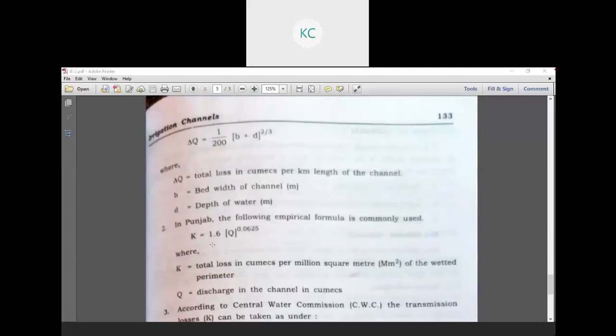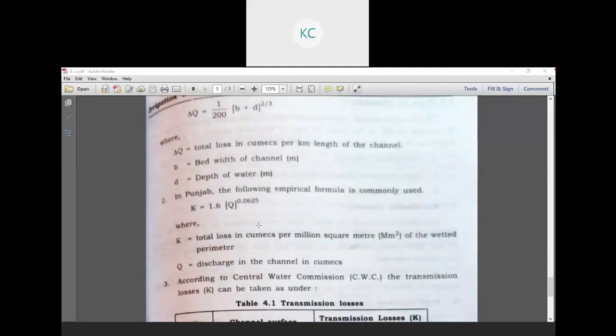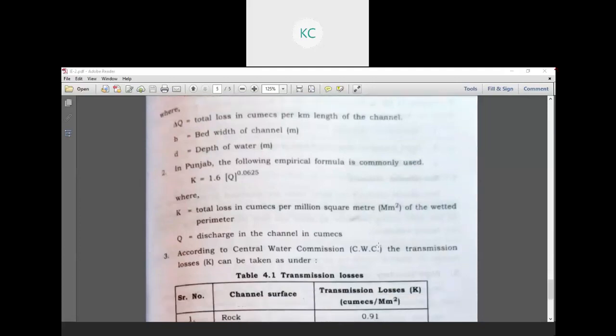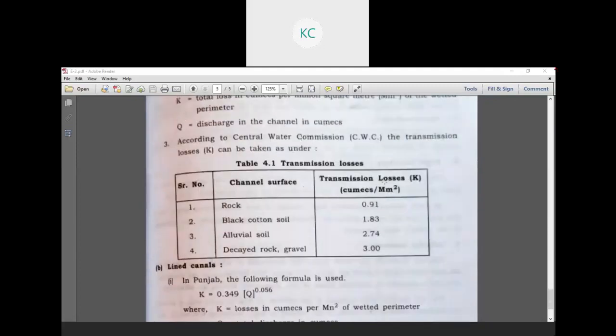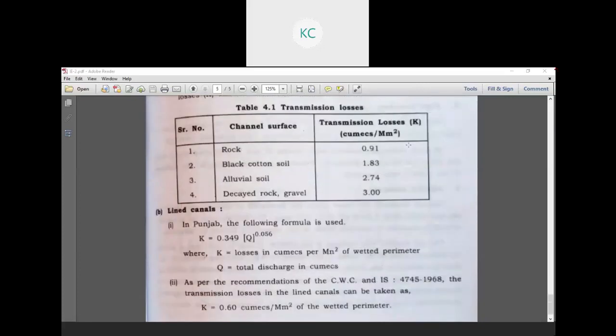In Punjab the following empirical formula is commonly used: K is equal to 1.6 Q raised to 0.0625, where K is the total loss in cumecs per million square meters of the wetted perimeter and Q is the discharge in the channel in cumecs. So what is a wetted perimeter? Wetted perimeter is the boundary over which the channel provides irrigation water, that is, how far the irrigation water can reach, up to what area. That whole boundary is called the wetted perimeter. And according to the Central Water Commission, the transmission losses can be taken as: rock, for rocky soil, 0.91; black cotton soil, 1.83; alluvial soil, 2.74; and decayed rock gravel, 3.